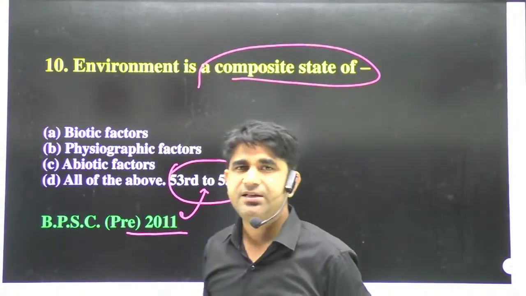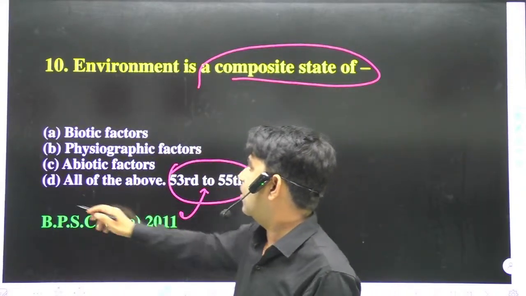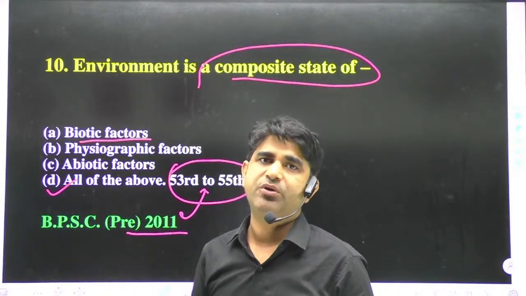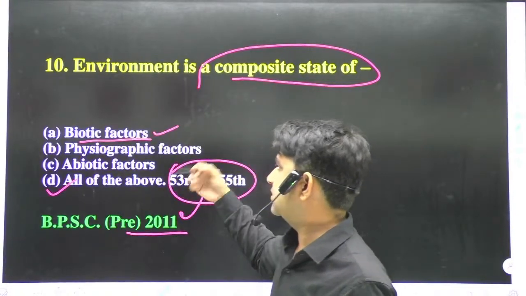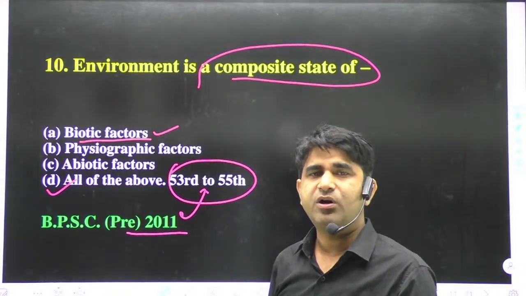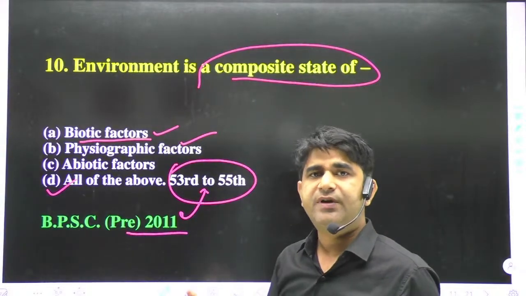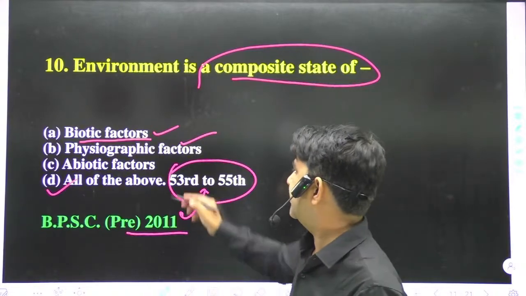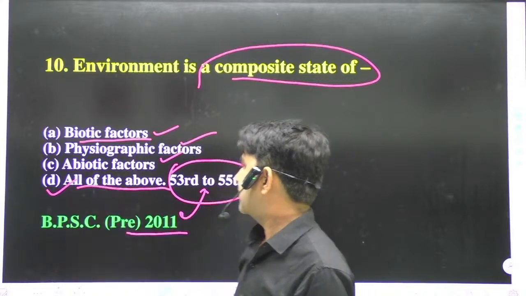Now you can answer that in environment we study everything. So the answer will be all of the above, because in environment we talk about biotic components, in which every living organism is kept. Next is physiographic factors. In physiographic factors, land, air, water, mountain, everything is kept. Option C, abiotic factors. In abiotic factors we can also talk about the same things, land, water, everything. So option D will be the correct answer, all of the above. So now we'll move to the next question.